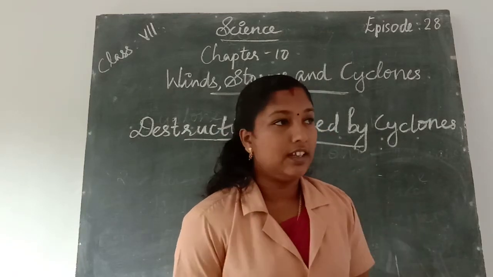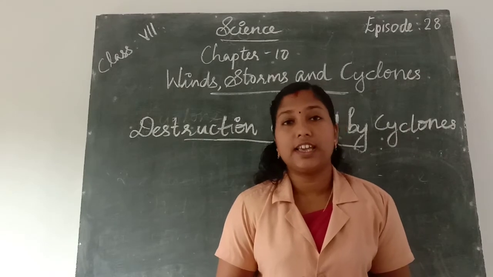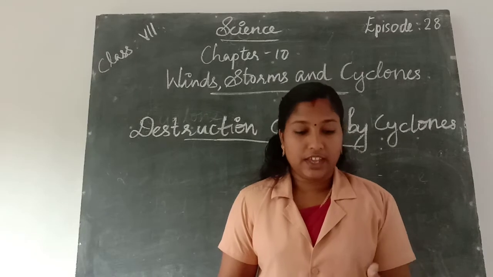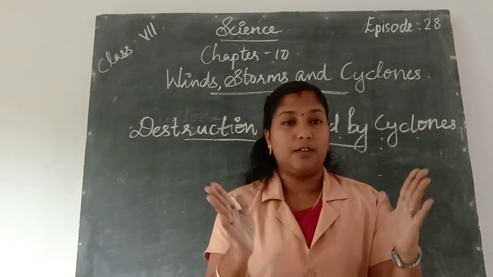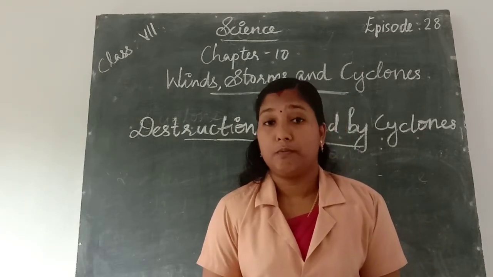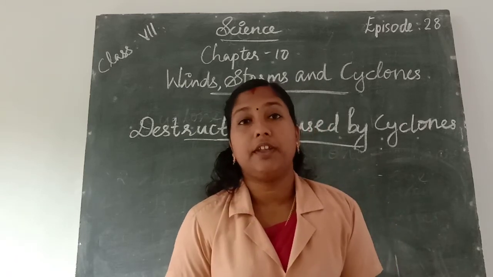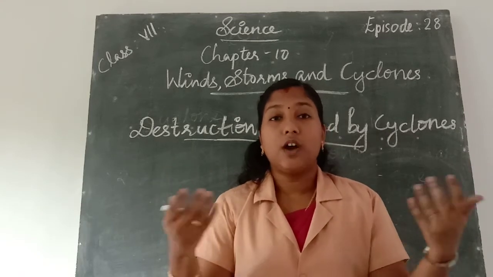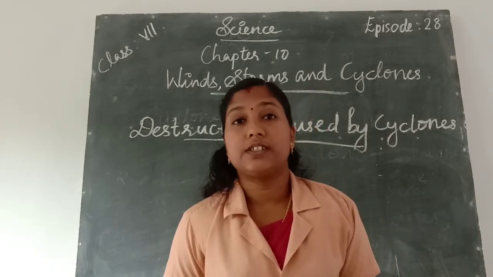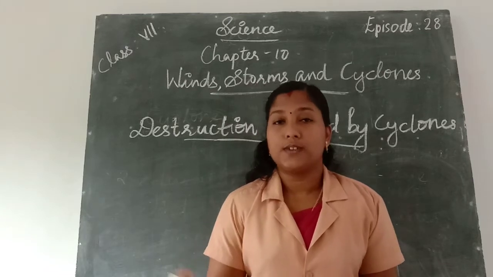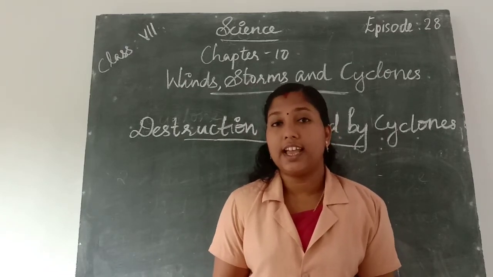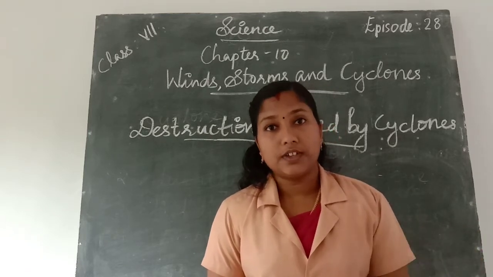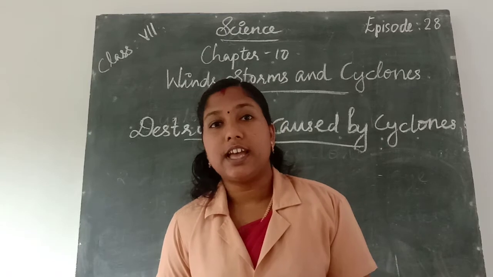Okay, what are the destructions caused by cyclones? First one, from the figure we can analyze that the cyclone is like a funnel shaped structure. So it pulls the water from the sea to the low-lying coastal areas, and it also brings continuous rain and forms floods.